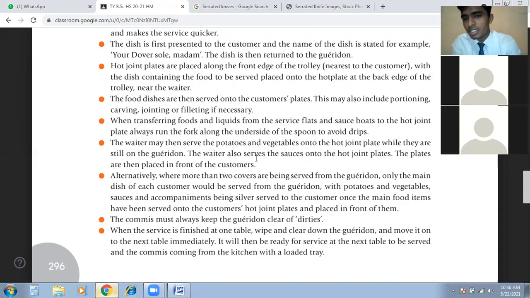But accompaniments and the sausages we have to serve on the Gueridon. Understand or no?